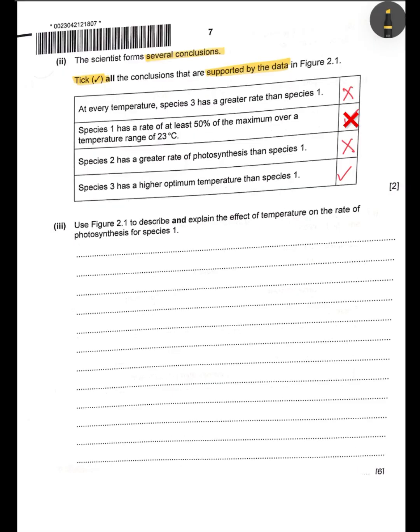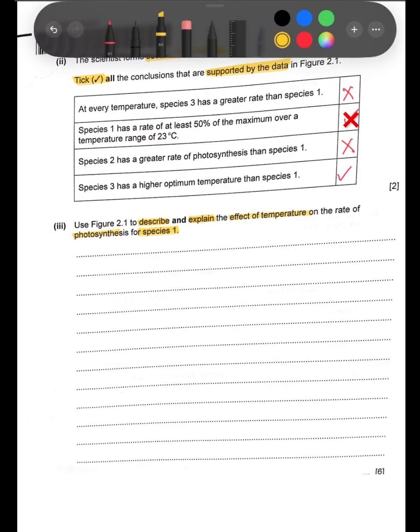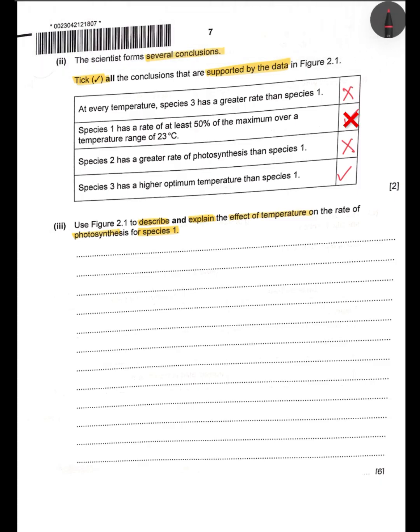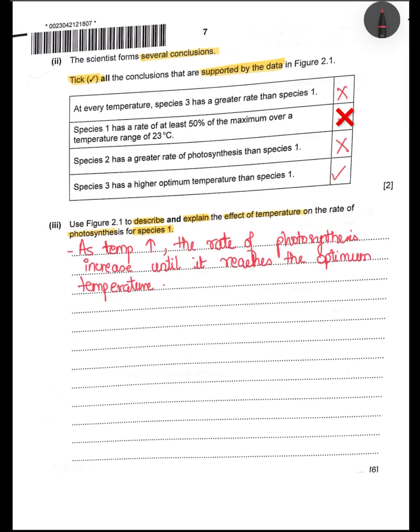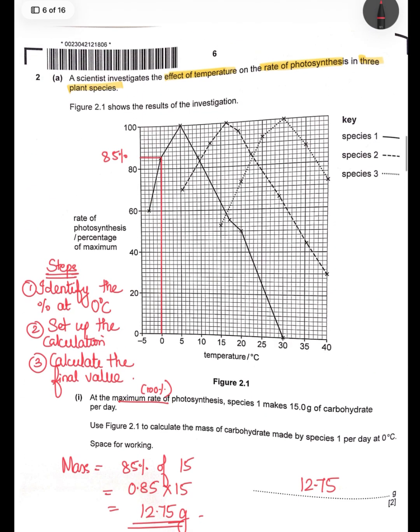This is a 6-marker question where you need to describe and explain both. These command words are something which will help you gain marks. So you need to describe and explain the effect of temperature on rate of photosynthesis for species 1. So you have to look specifically for species 1 and make your statements. So for description, you could say, as temperature increases, the rate of photosynthesis increases until it reaches an optimum temperature. So if you look at the graph, you see for species 1, the rough value is around 25 to